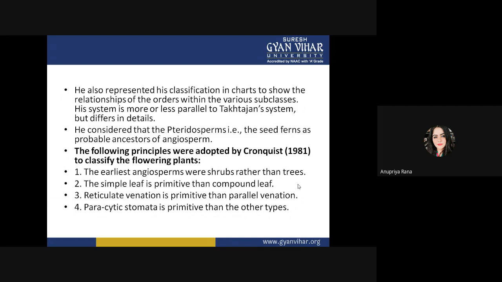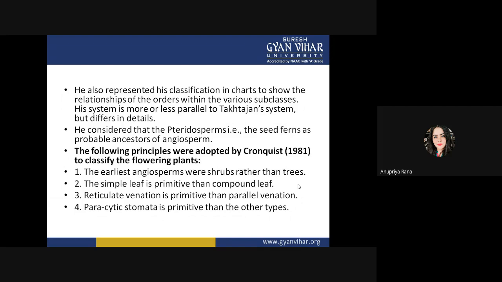They were small shrubs with modified leaves, which did not have a very wide canopy or anything. The second thing we postulate is that the simple leaf is more primitive than the compound leaf. The simple leaf comes first as the primitive leaf, and the compound leaf comes later. Or you can say the compound leaf is modern.